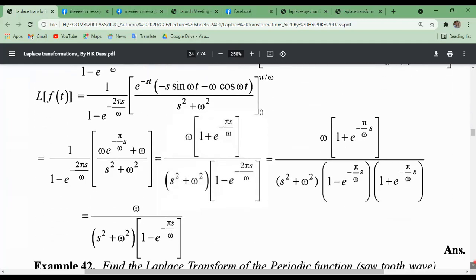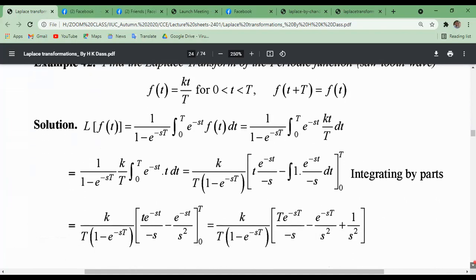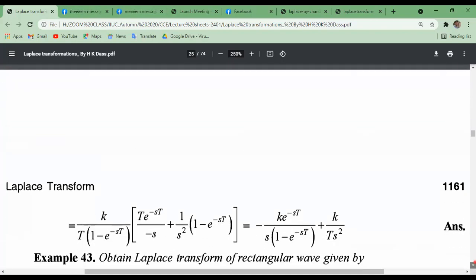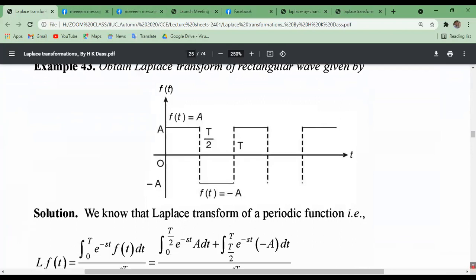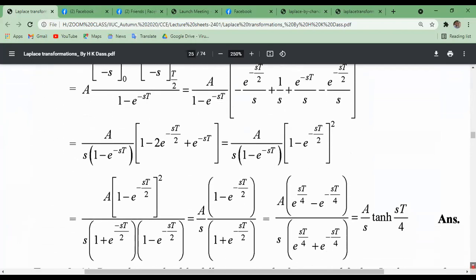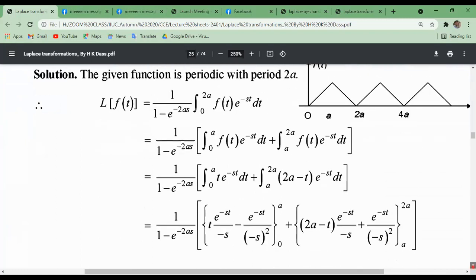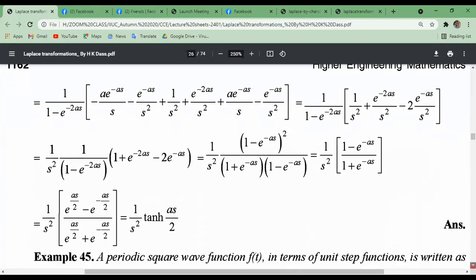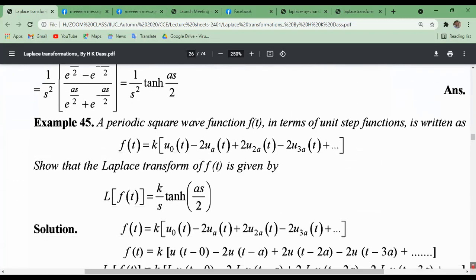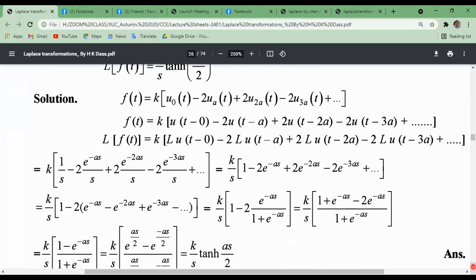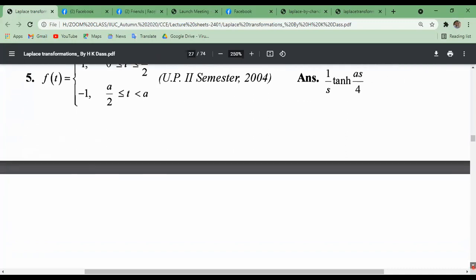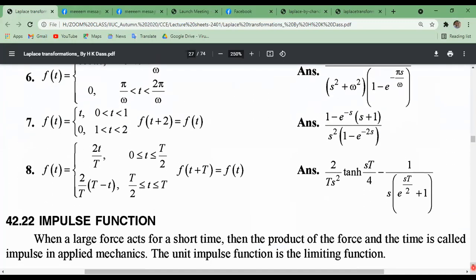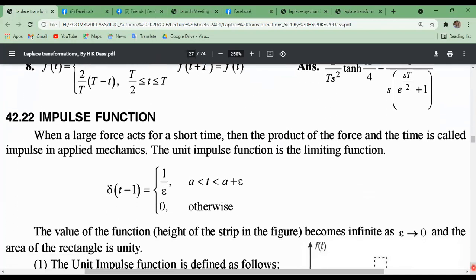And 41 will be homework for you, and every example you can solve using the periodic function properties of Laplace. Remember it. And these are important properties, especially in engineering. We have to apply this Laplace transformation and shifting properties also.